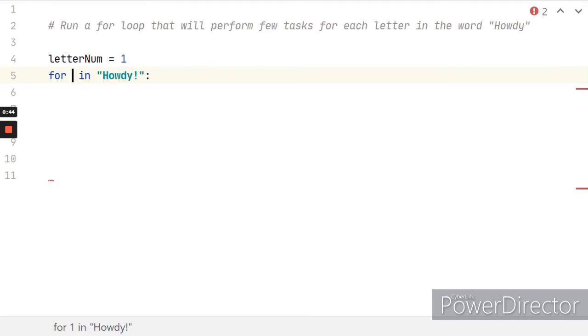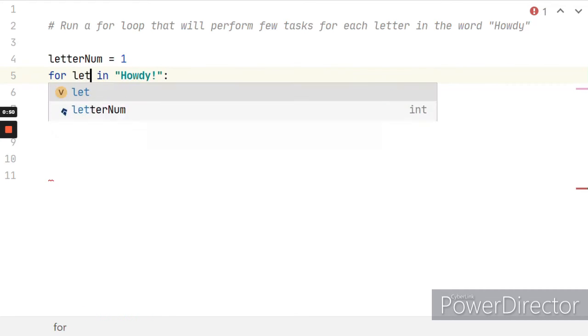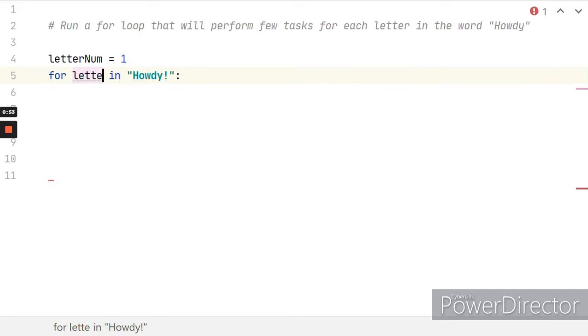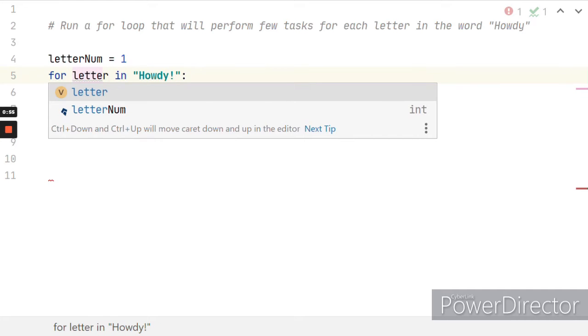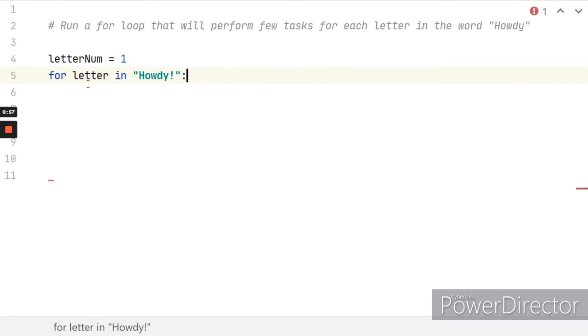You can use numbers but only with letters or words. So you can say n1, num1, letter1, anything you would like. To make this code understandable I will just say letter. So like for each letter in howdy, it makes it easier to understand.